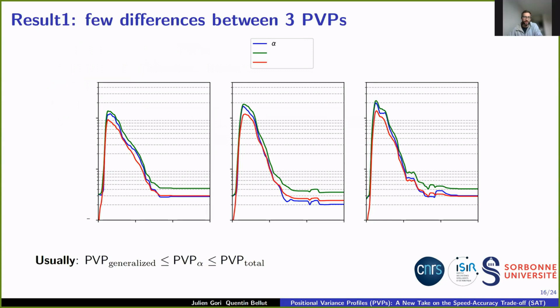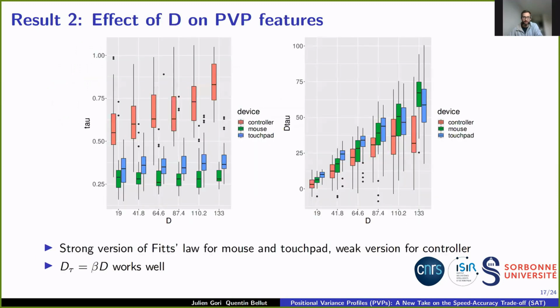Now, the first result is that we found very little differences between the three PVPs. You see that PVP alpha, which is the blue one, sits in between the two others. This is something that we prove in the paper, and the differences here are small because the variance in the beta direction is always rather small. So in the remainder, we only present results for PVP alpha.